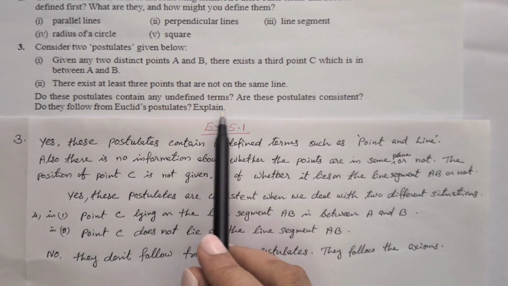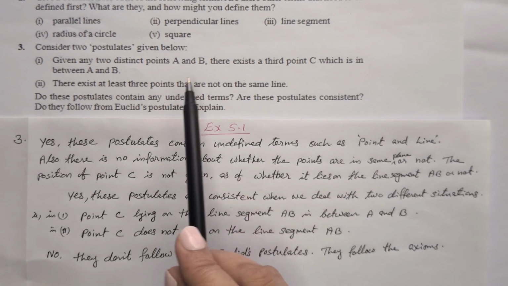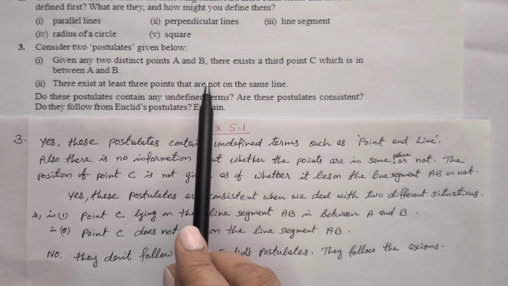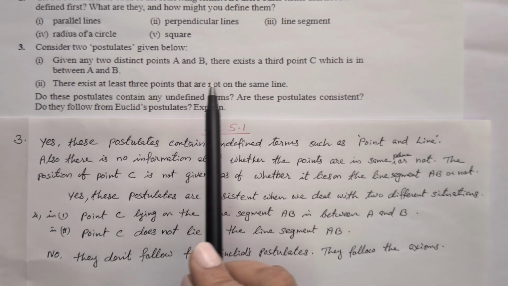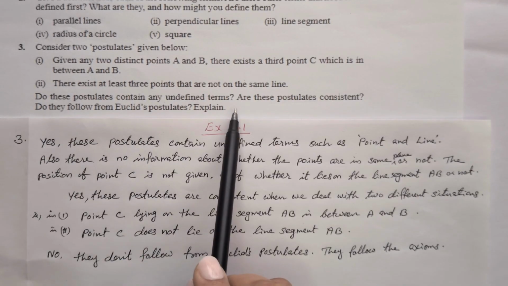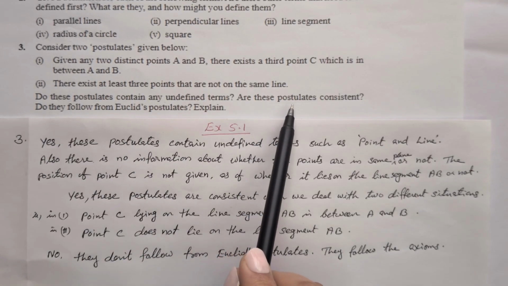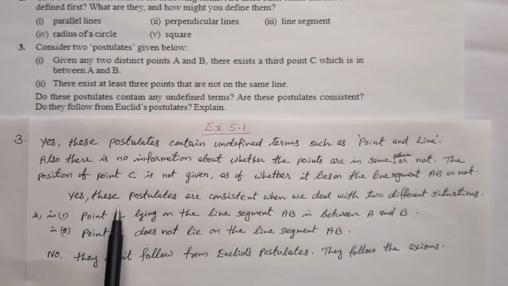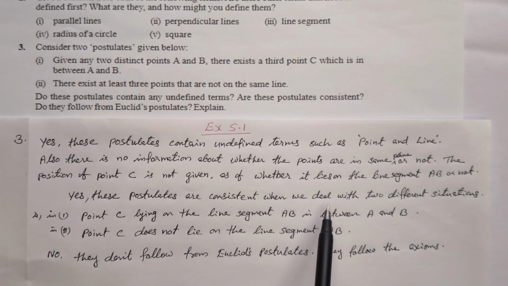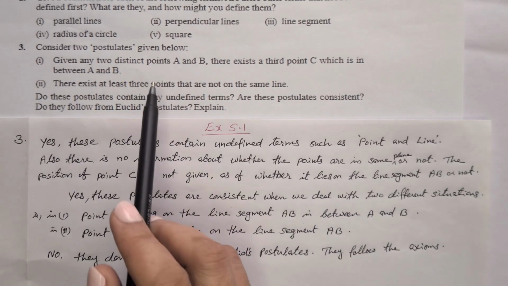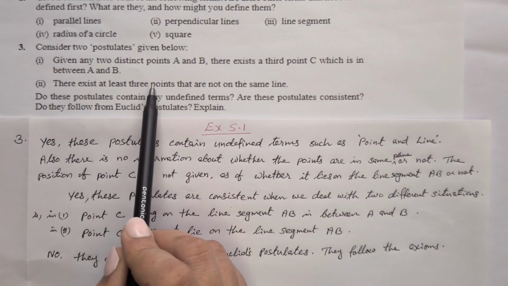The position of point C is not given here, as to whether it lies on the line segment AB or not. So some clarification we need here. Then, are these postulates consistent? We can write, yes, these postulates are consistent when we deal with two different situations.